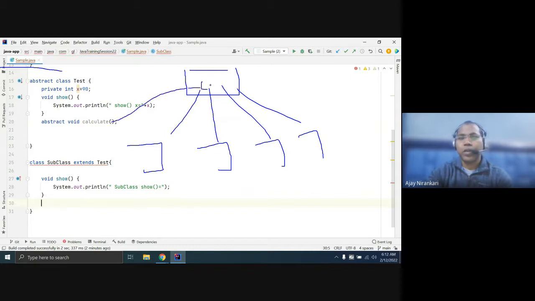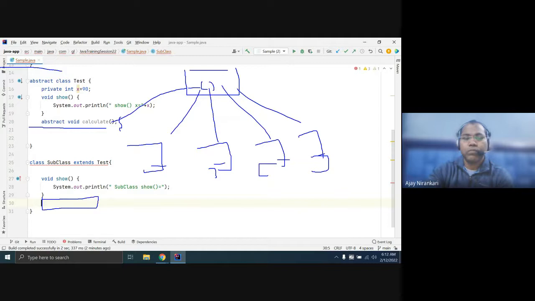You just declare that calculate is a method, and each and every class must give the definition of what the calculate is. So the logic of this method must be provided by your subclass. Sometimes you want this behavior, then you can just make your method abstract. Abstract means the definition of this calculate method must be provided by the subclass of this test class.